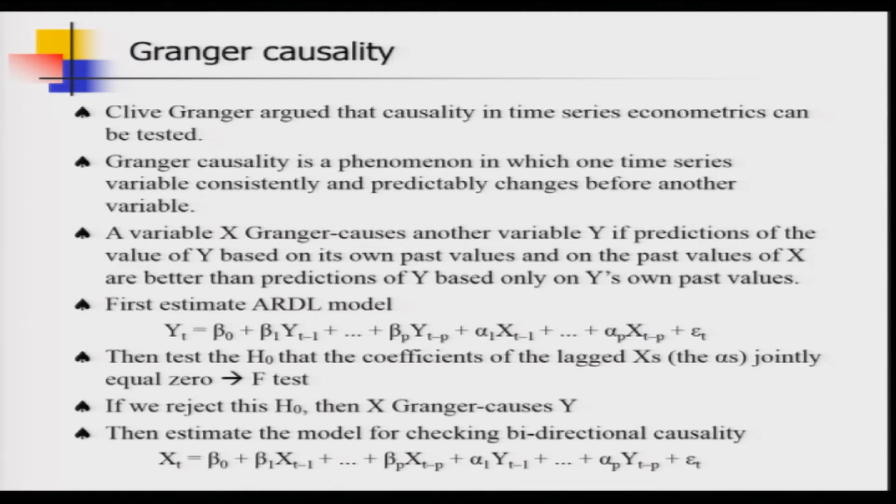A variable x Granger causes another variable y if predictions of the value of y based on its own past values and on the past values of x are better than the predictions of y based only on y's own past values. Now, let me talk about this bookish definition in plain simple language.